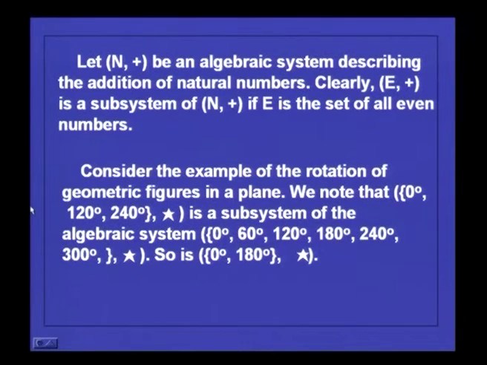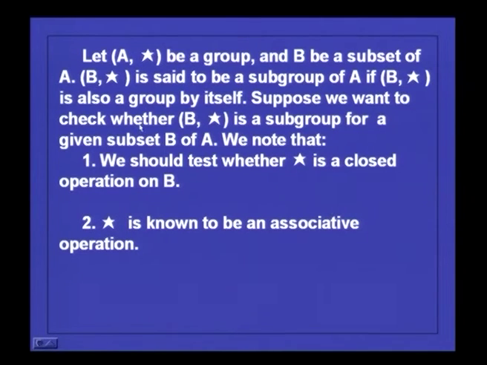Another example is, let N plus be an algebraic system describing the addition of natural numbers. Clearly, E plus is a subsystem of N plus, the set of natural numbers with addition operation. The set of even numbers with addition operation is a subset, and that is a subgroup because it is closed. Again, this is what we have considered just now. Let A star be a group and B a subset of A. B star is said to be a subgroup of A if B star is also a group by itself.